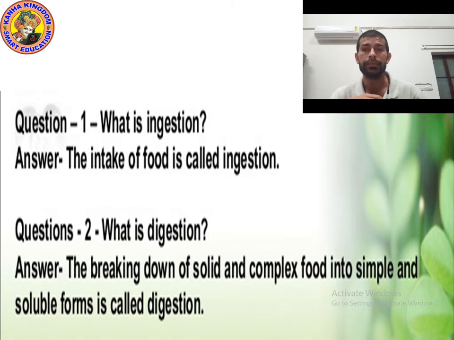Whatever you are eating, all this solid and complex food goes through the digestive tract and associated glands, and changes into soluble forms. This process is known as digestion. I hope you understood. Now let's move on to the next point.